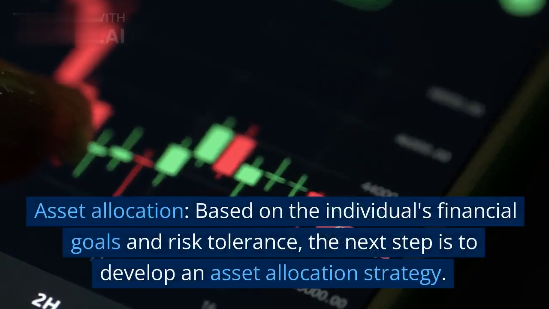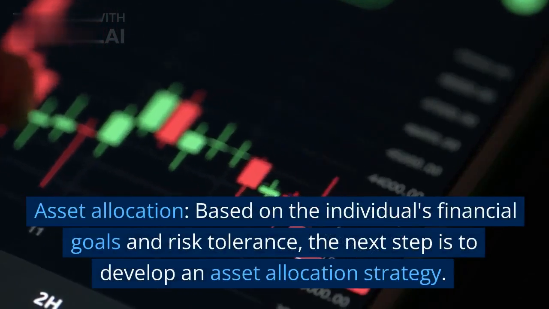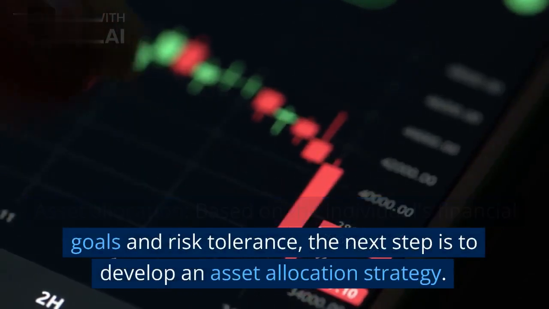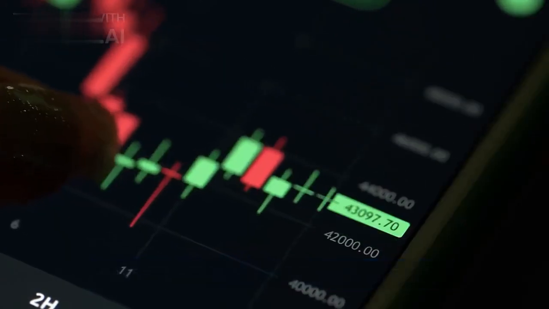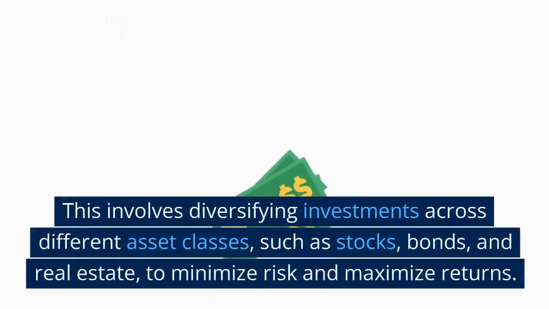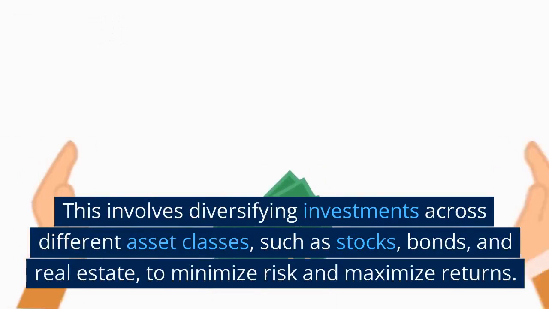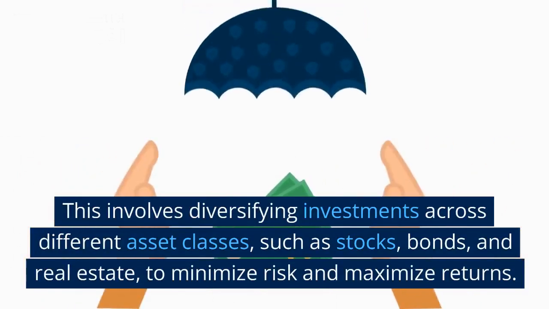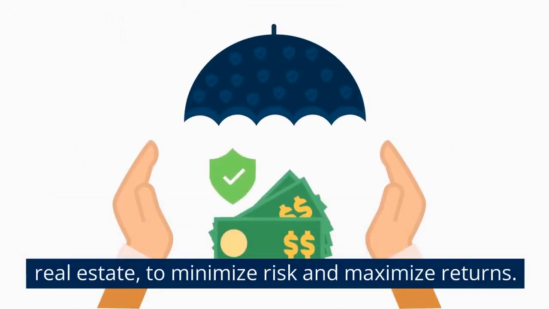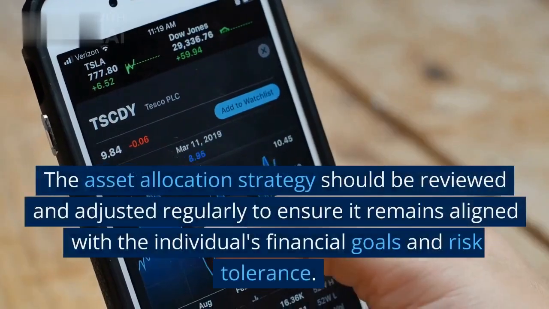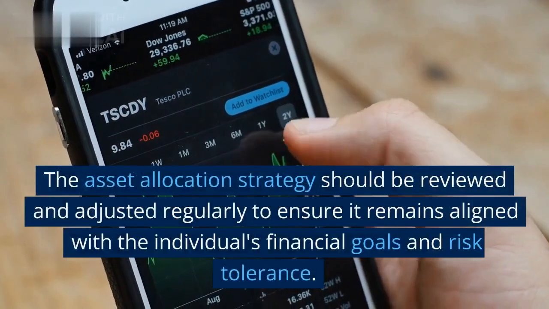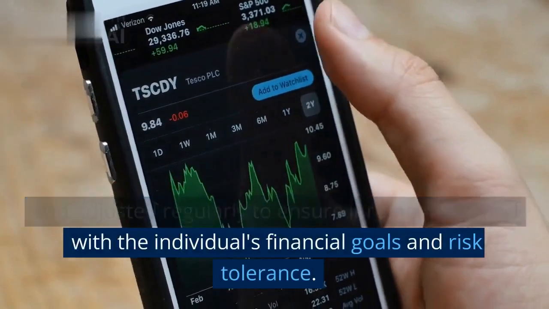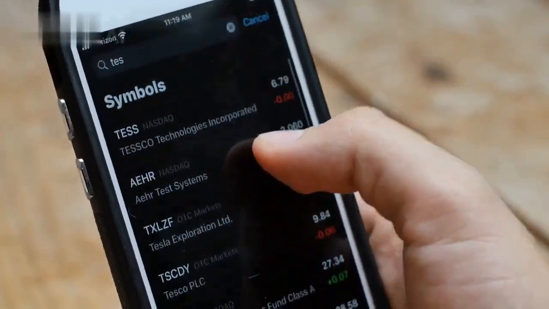Asset allocation. Based on the individual's financial goals and risk tolerance, the next step is to develop an asset allocation strategy. This involves diversifying investments across different asset classes, such as stocks, bonds, and real estate, to minimize risk and maximize returns. The asset allocation strategy should be reviewed and adjusted regularly to ensure it remains aligned with the individual's financial goals and risk tolerance.